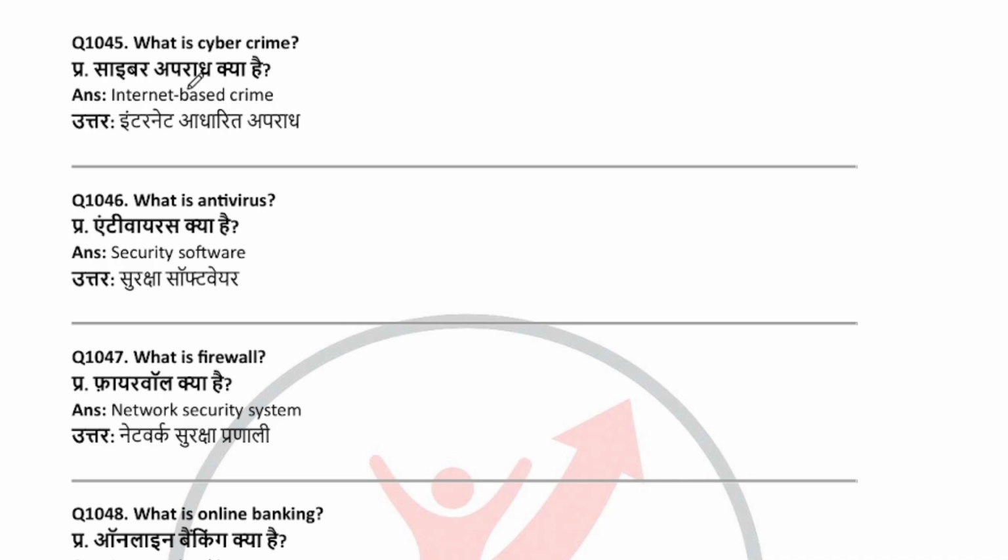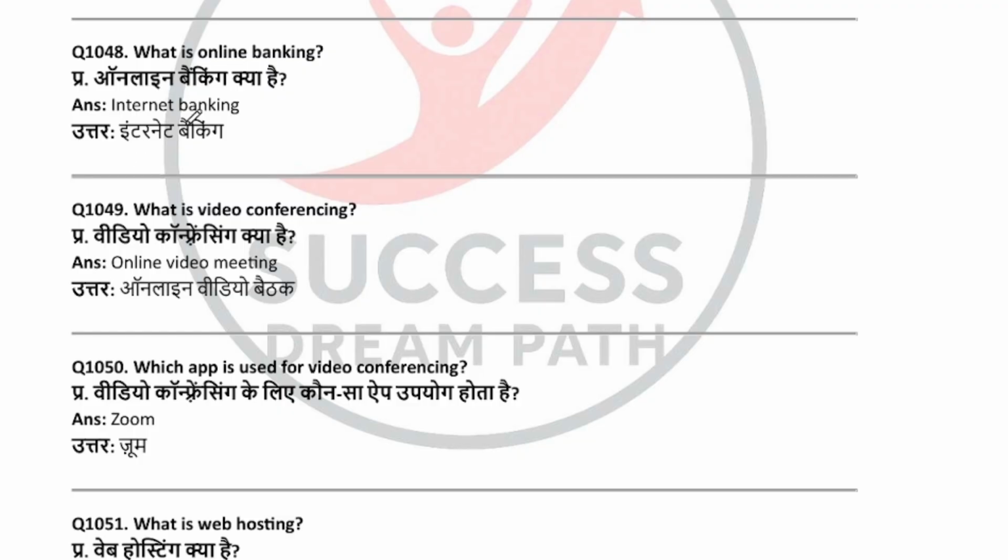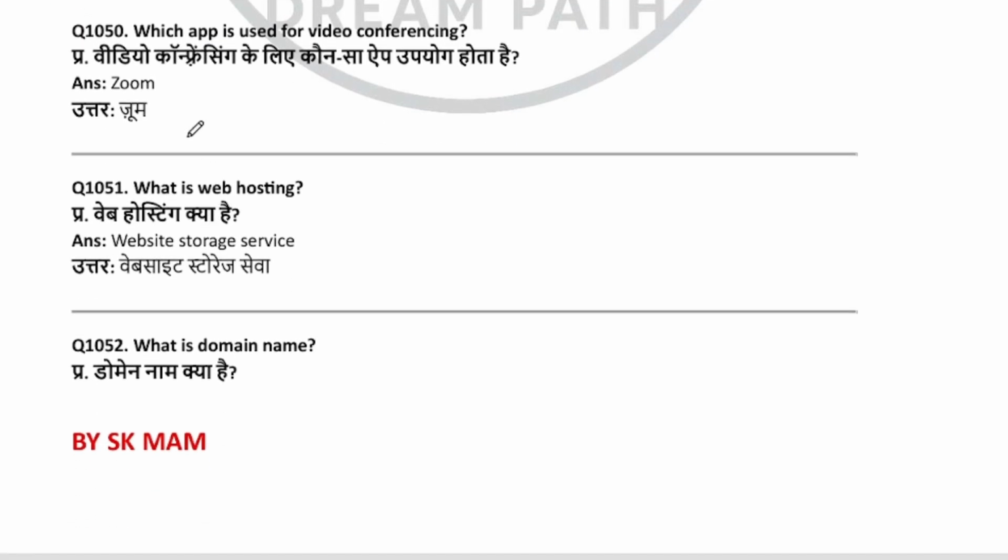What is cyber crime? Internet-based crime. What is antivirus? Security software. What is firewall? Network security system. What is online banking? Internet banking. What is video conferencing? Online video meeting. Which app is used for video conferencing? Zoom. What is web hosting?